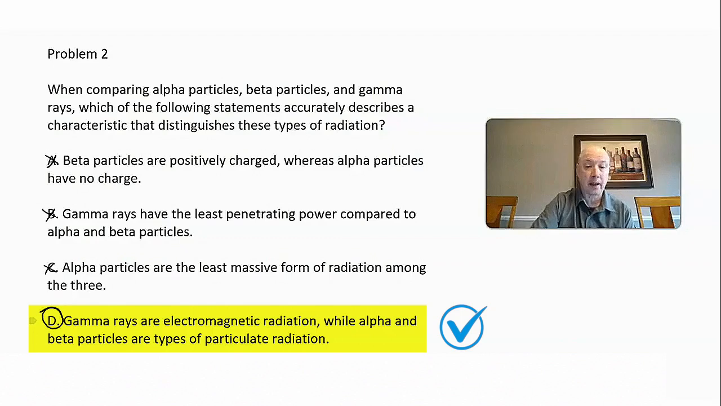Gamma rays are electromagnetic radiation, while alpha and beta particles are types of particulate radiation. And so gamma rays are electromagnetic radiation, kind of like X-rays and light, but with much higher energy levels. And alpha and beta are just particles with mass, so they are types of particulate radiation. So the correct answer here would be D.